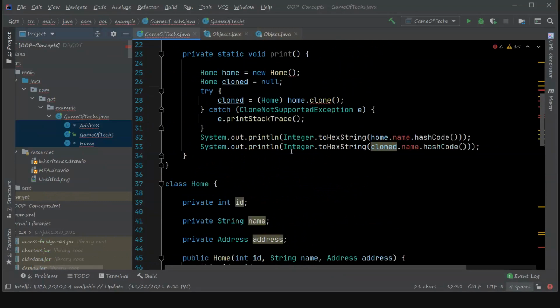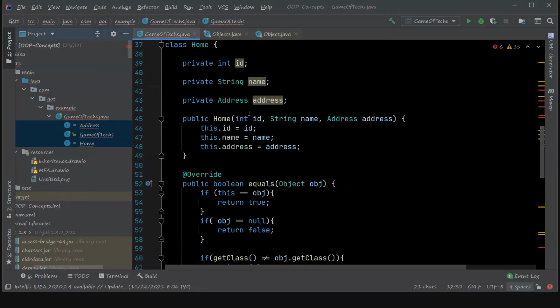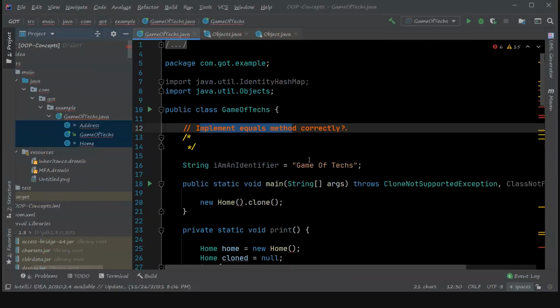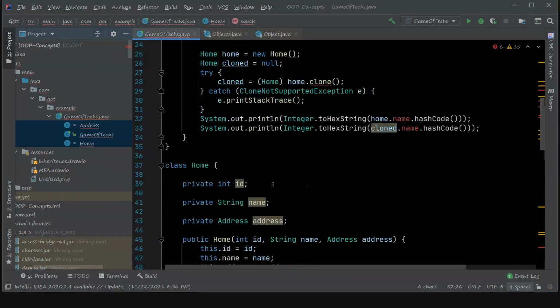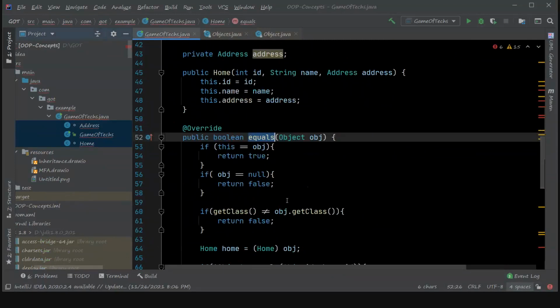So let's move to the implementation. In order to implement this equals method correctly, we need to override the equals method, which is part of the Object class, the base class for every other Java class. The return type of the equals method should be a boolean value, and it is good practice for the input parameter to be of type Object, because sometimes you may need to pass child objects.